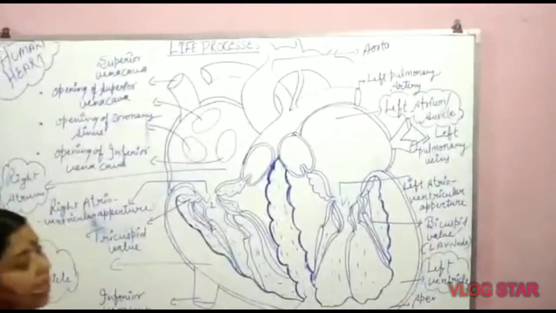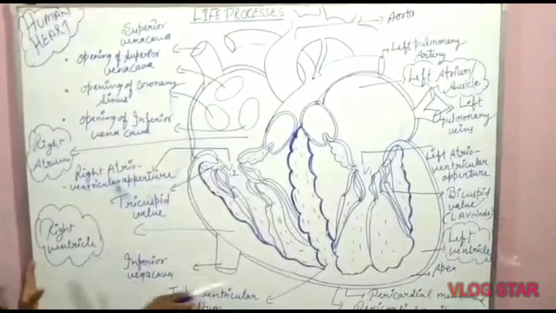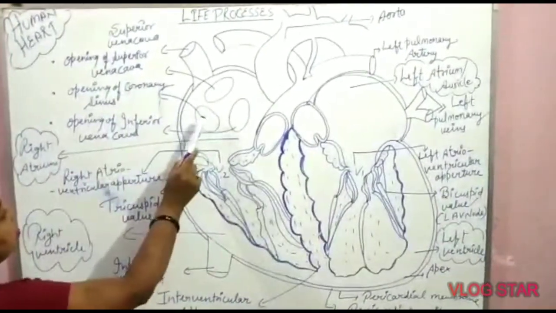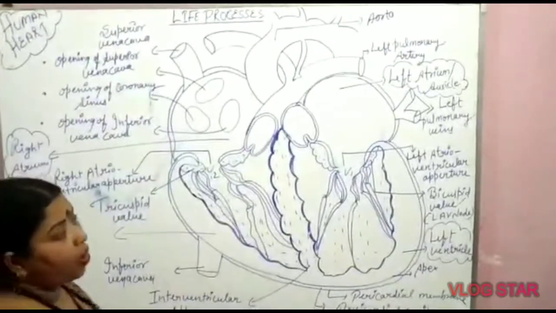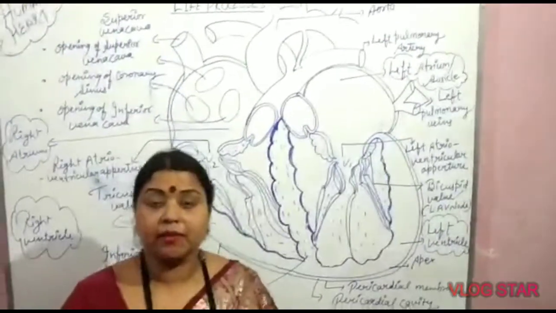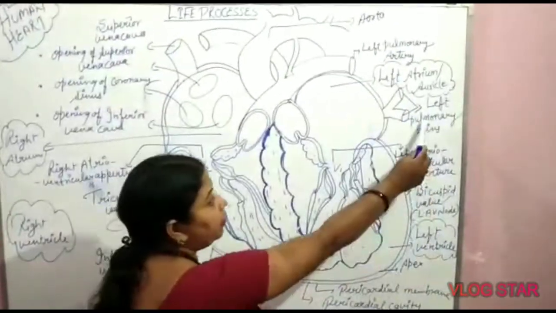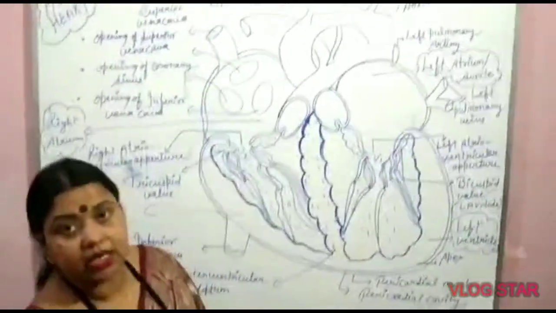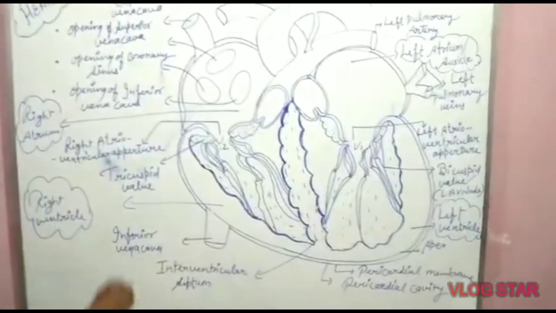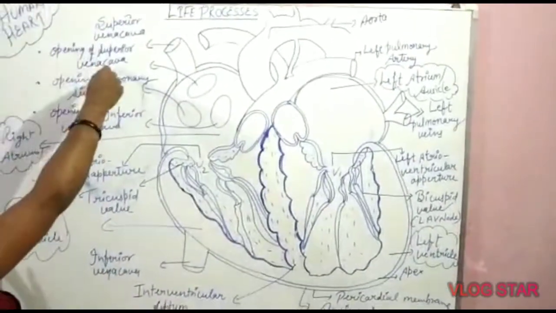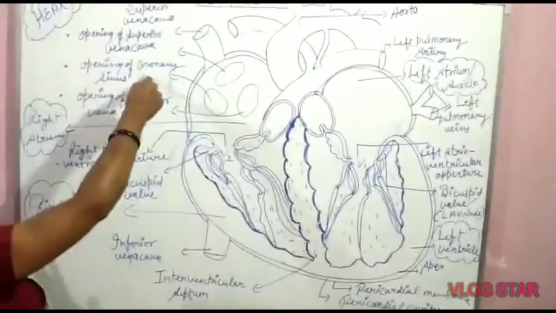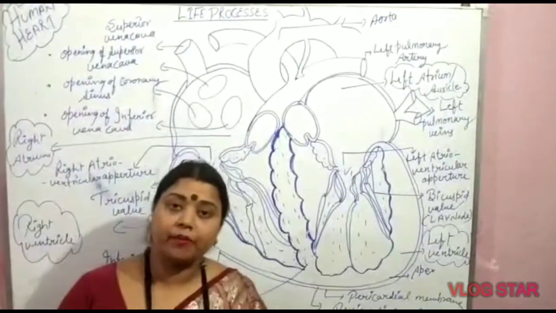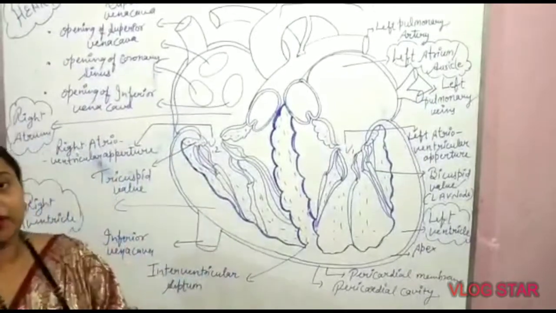The heart itself has some impure blood which also comes into the right atrium with the help of the opening of the coronary sinus. So we can say that all the veins carry impure blood except the pulmonary vein, because these two veins arise from the lungs and carry pure blood. But all the veins which open into the vena cava arise from different body parts, from where they carry impure blood.